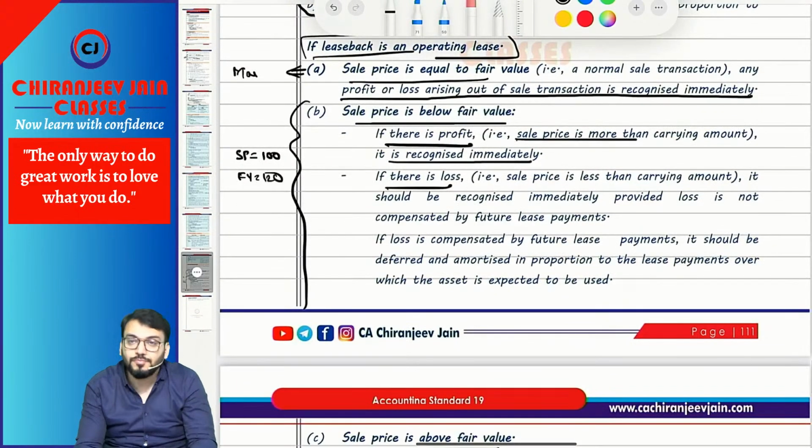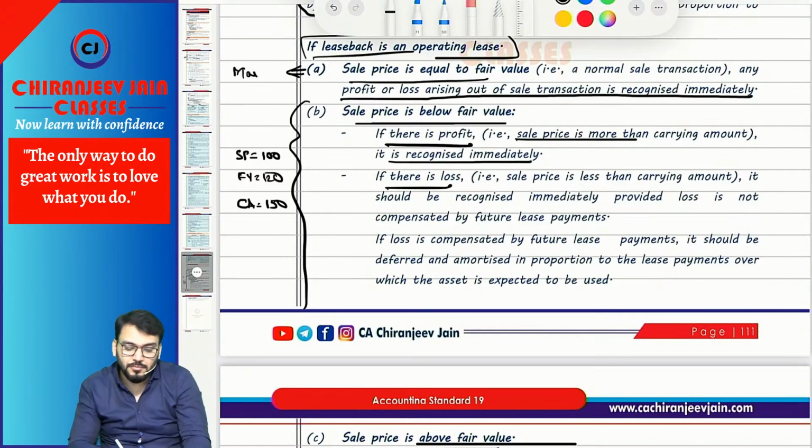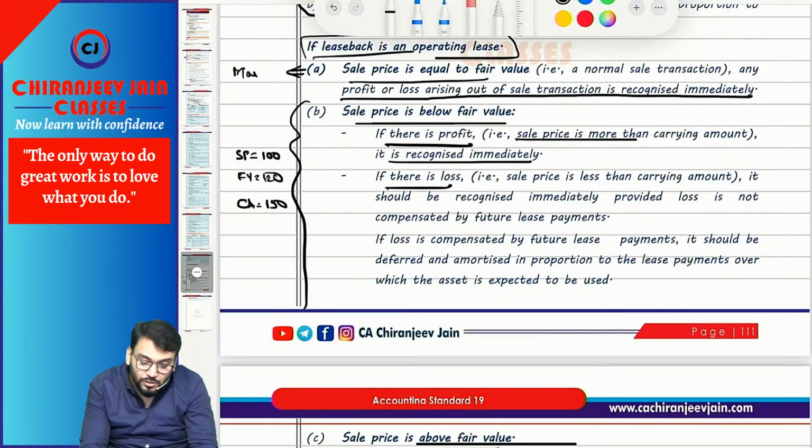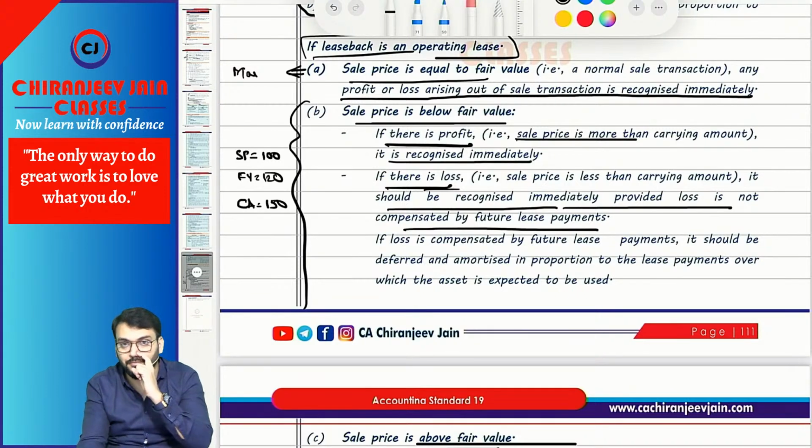But if there is a loss, suppose carrying amount is equal to 150. Understood? So there is a loss. Are you getting what I am saying? So you can see there is a loss. So what they are saying is, if there is a loss, it should not be recognized immediately, provided the loss is not compensated by future lease payments. Correct.